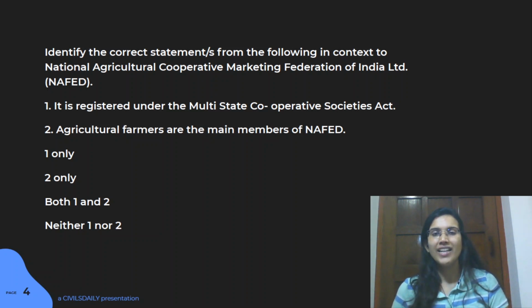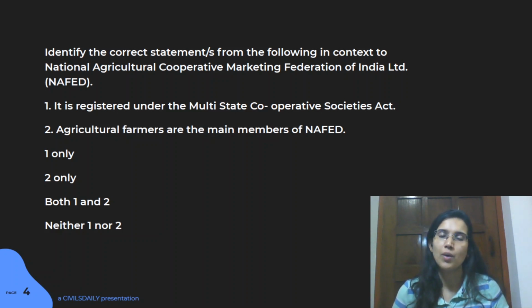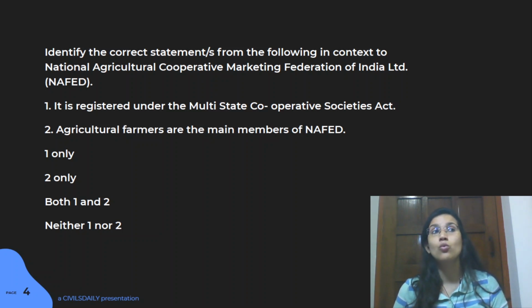Right. So it's very important that when you're going through your current affairs, whatever bodies have been mentioned in the last 1 year, you go through whether it is a statutory body or an autonomous body, and under which ministry it is working. You should know this. Also, which year it was set up, what the membership of that particular body is, and who the chairman is.